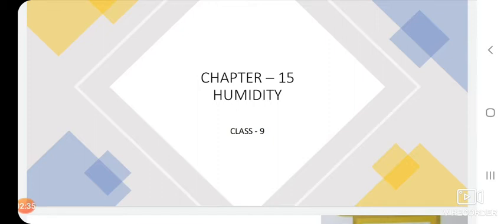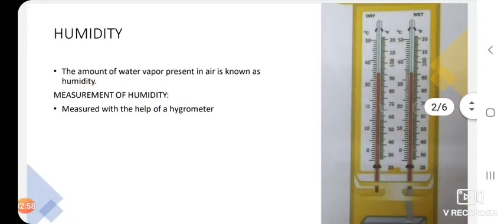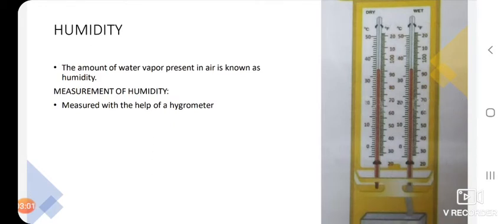Strong winds promote evaporation, which helps wet clothes dry more quickly on a windy day than when it is calm. When there is a lot of wind, evaporation is promoted, and it helps the wet clothes dry more quickly. So let us learn once again what is humidity. Humidity is nothing but the amount of water vapor present in the air, and this humidity is measured with the help of a hygrometer.